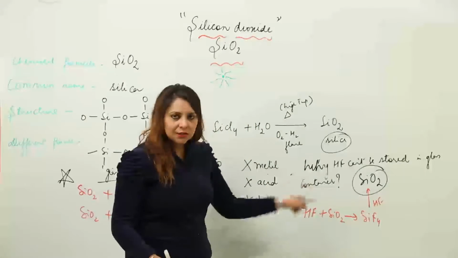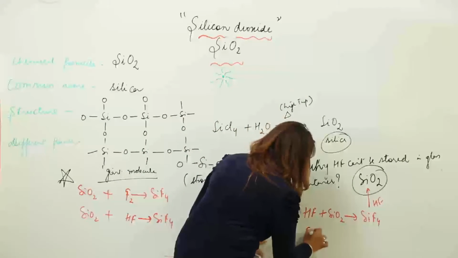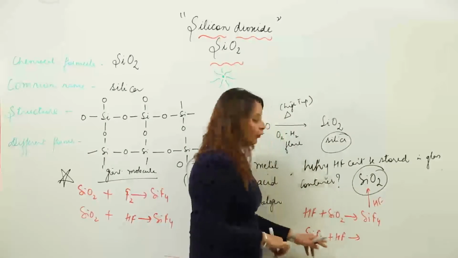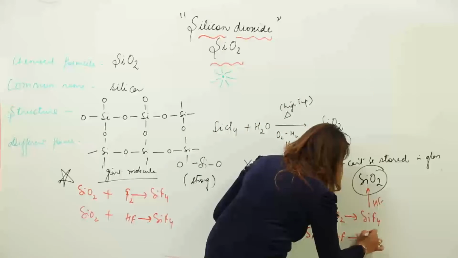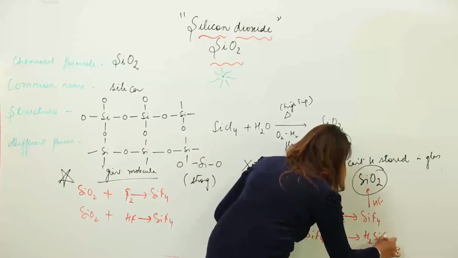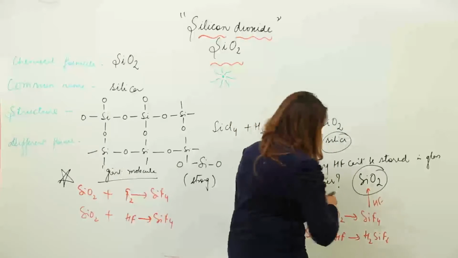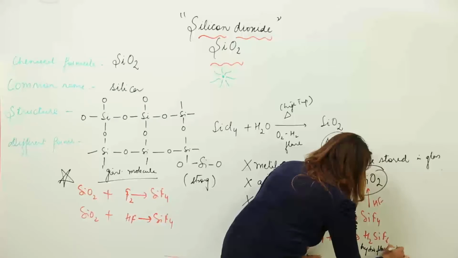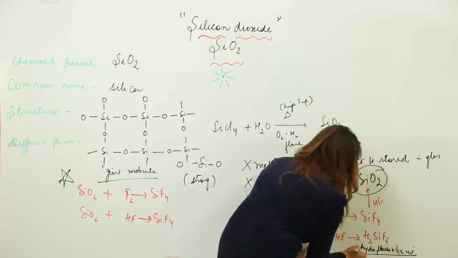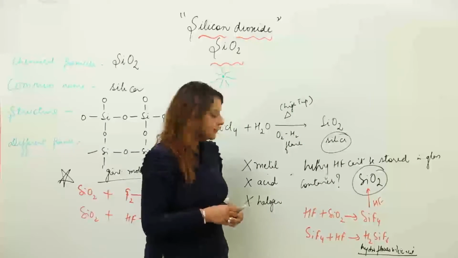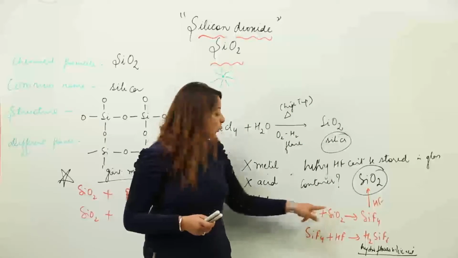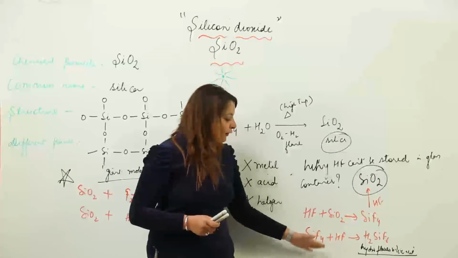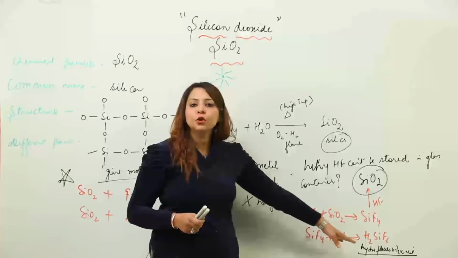And the reaction doesn't stop at this place. This silicon fluoride further reacts with HF, giving rise to H2SiF6, which is called hydrofluorosilicic acid. So that means it actually dissolves the glass, as it contains silicon dioxide. When HF is stored, it combines to form silicon fluoride, the reaction continues with HF, and finally hydrofluorosilicic acid is formed.